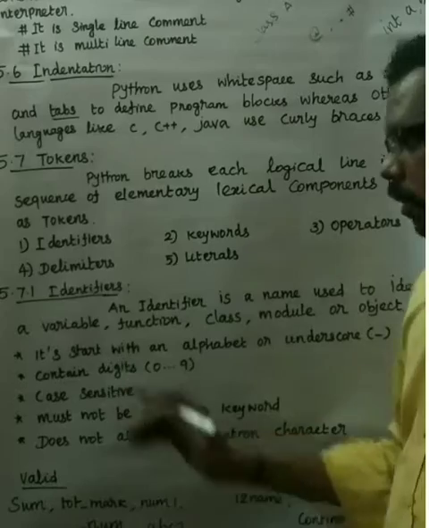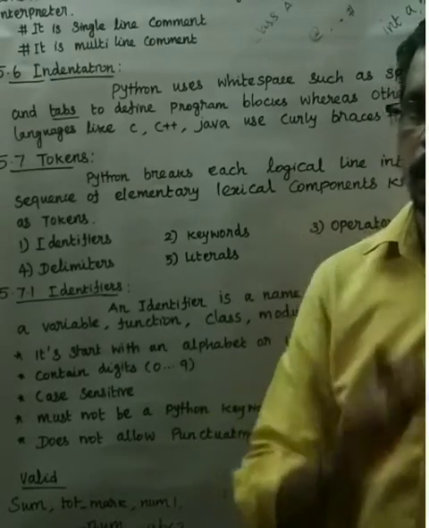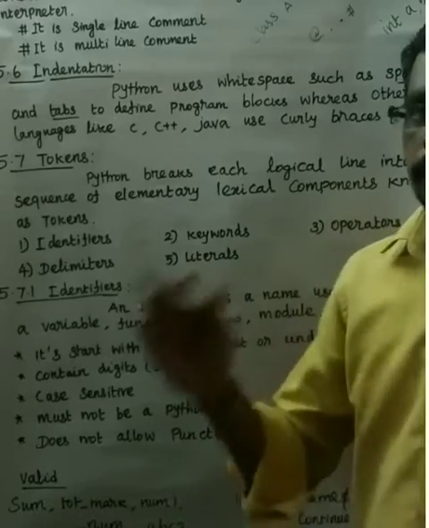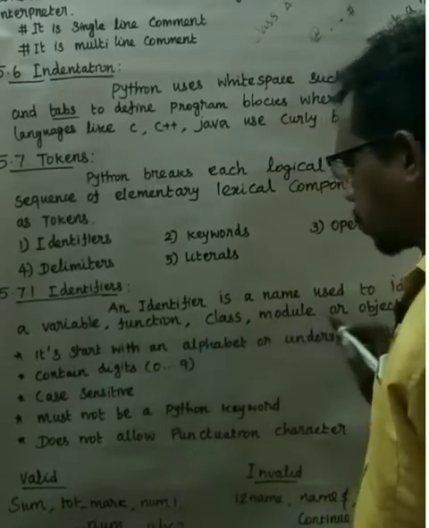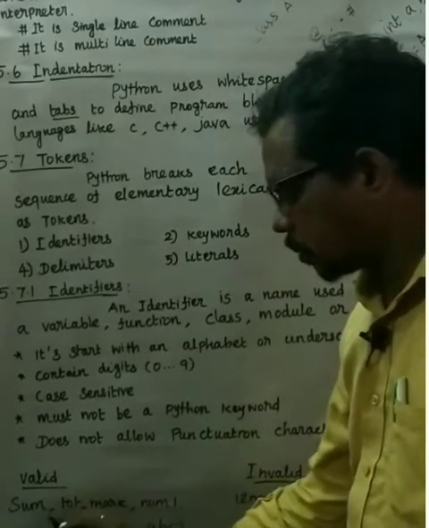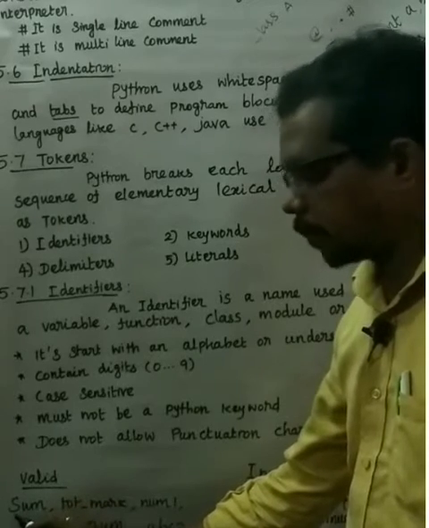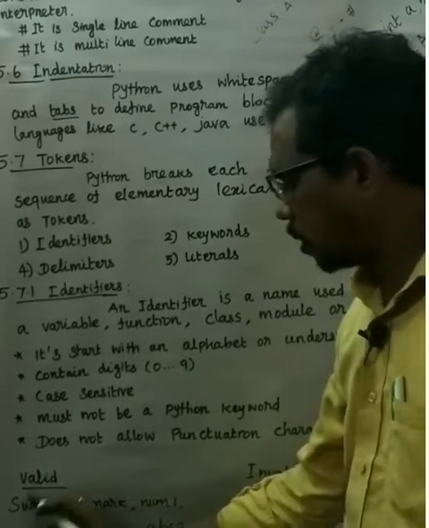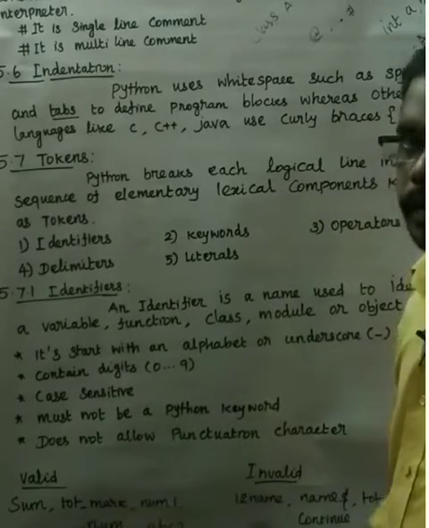Next, if you want to declare an identifier, it has some restrictions on how it should and should not be used. First point, it starts with an alphabet or underscore. For example, sum is an identifier: s is an alphabet, so it starts with an alphabet. Or underscore, for example _num, which is a valid identifier.